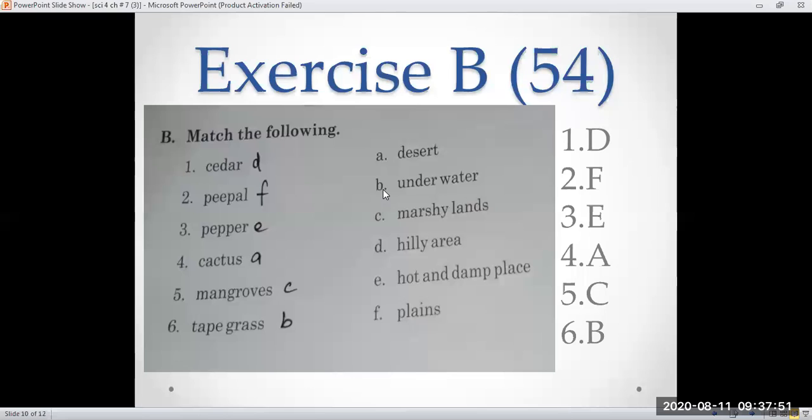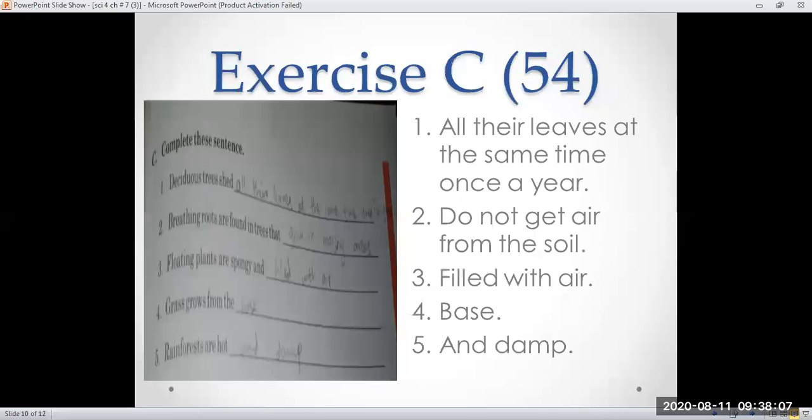Again, I'm repeating: number first is going to match with option D. Second is match with option F. Third is match with option E. Fourth is match with option A. Fifth is match with option C. And sixth matches option D. So here is the last exercise, exercise C, in which you are going to complete these sentences. First one is that deciduous trees shed, then you can write, all their leaves at the same time once a year. Complete it. Teacher, all the leaves.